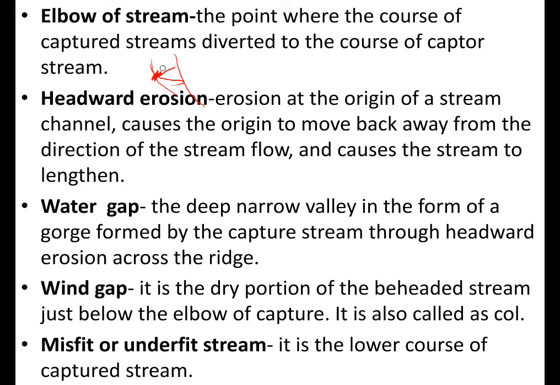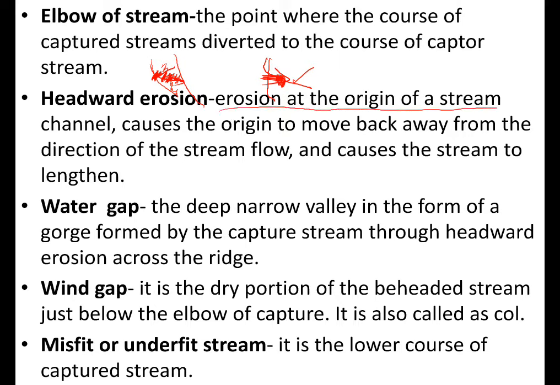Headward erosion: say here there was a water divide, so this stream eroded this region. Because of the erosion, this stream was capable of entering the other stream. So this is called headward erosion. Say this is a stream and here one stream is flowing, but here is the origin of this stream, and it is eroding like this and capturing this stream. Then we call it headward erosion.